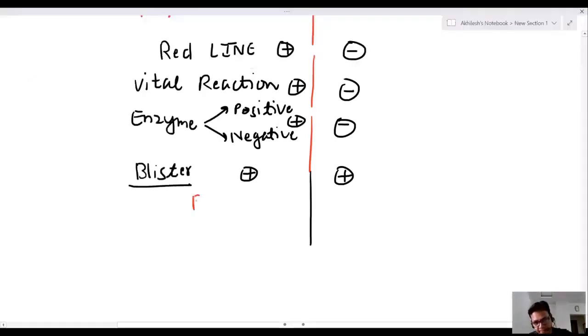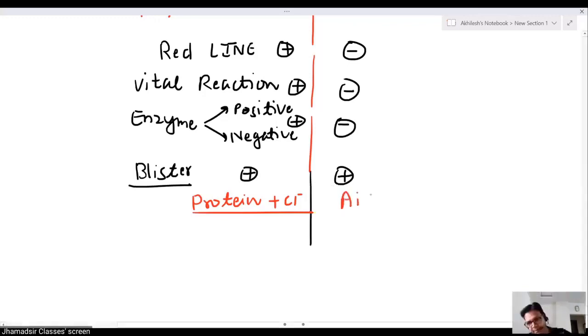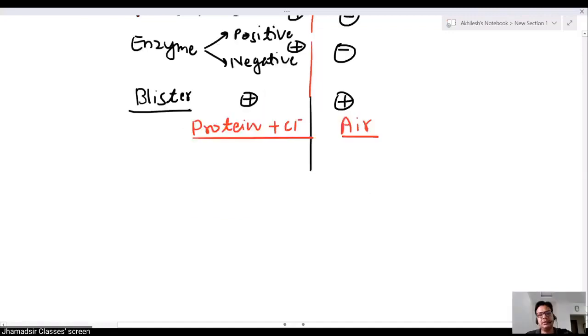But sir, the blister of antemortem burn contains protein and chloride, and the blister of postmortem burn contains air. Now, smoke has two effects in antemortem burn.